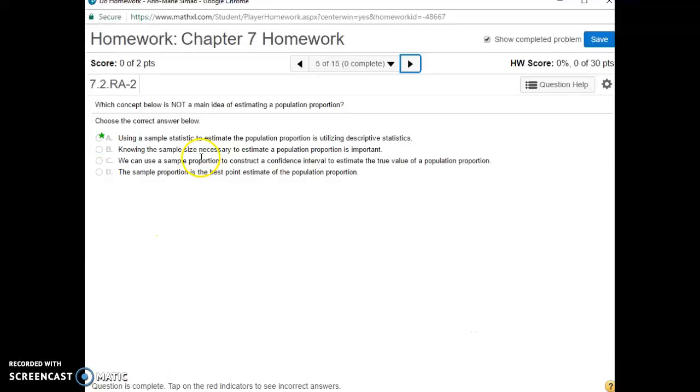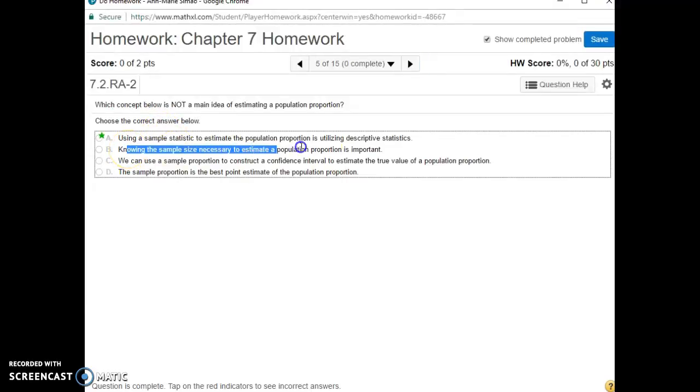Which concept below is not a main idea of estimating population proportion? Not a main idea is using a sample statistic to estimate the population proportion utilizing descriptive statistics. That's not a main idea. Main ideas are knowing the sample size necessary to estimate the population. What is the N? What can we use a sample proportion to construct a confidence interval to estimate a true value of the population proportion?